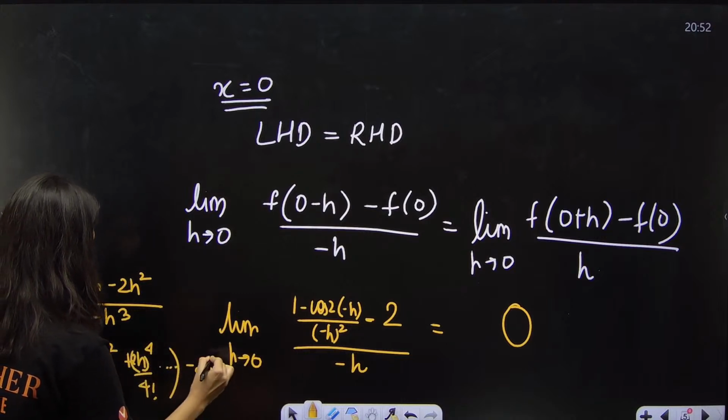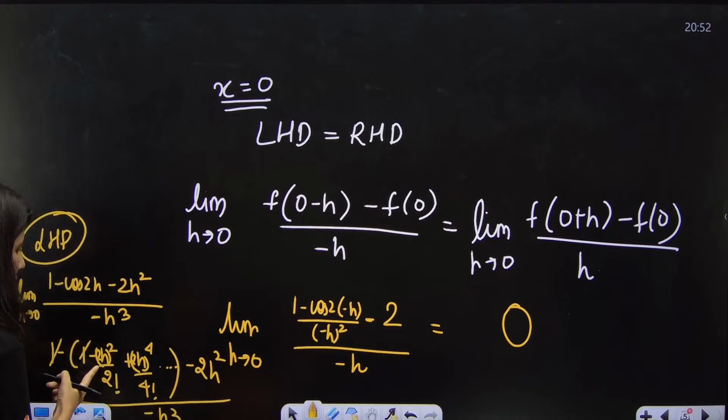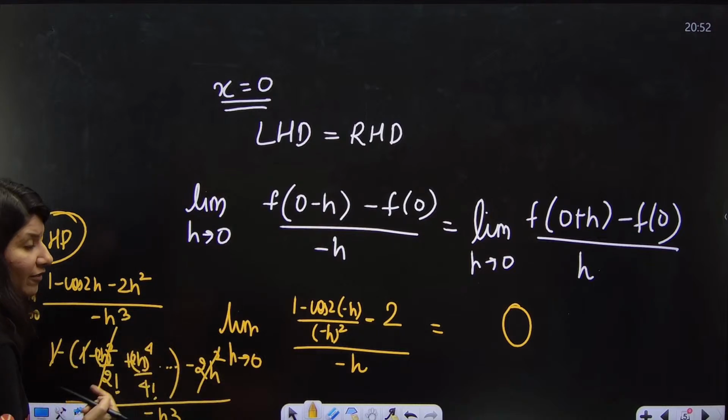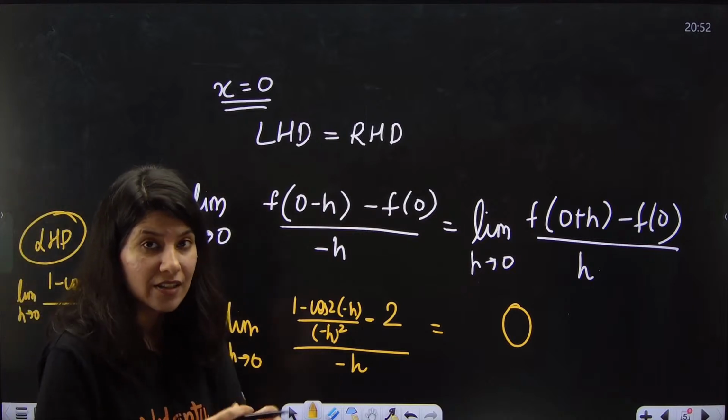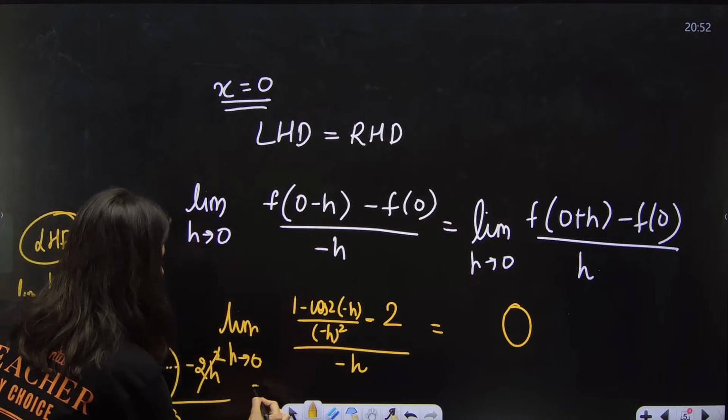Minus 2h square upon minus h cube. So 1 cancels. This is 2h square with a positive sign, which is getting cancelled out with this. So clearly h power 4 upon h cube will give us h. H is 0. So the left hand derivative is giving 0.